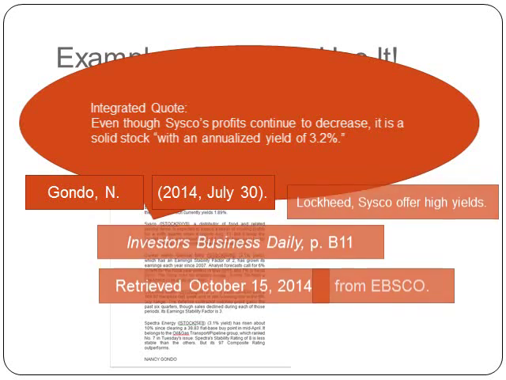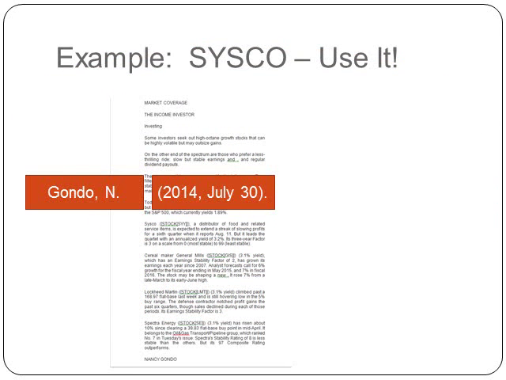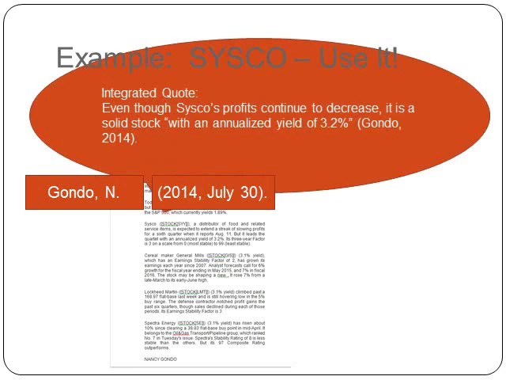So all I need to do then is insert that in parentheses at the end of my sentence. And so I take my period out from inside the quotation marks because I have continued with a parenthesis, Gondo, comma, 2014. I end my parenthesis, and now the period comes at the end of my sentence, which is after the parenthesis.